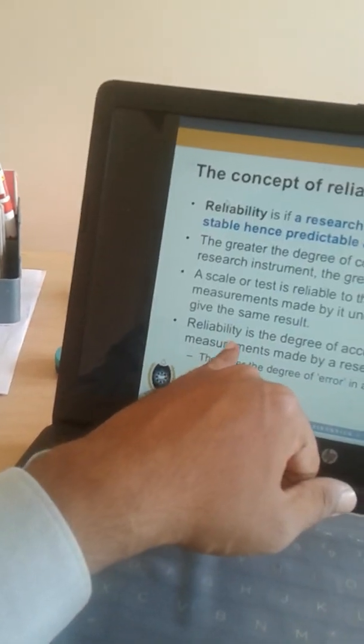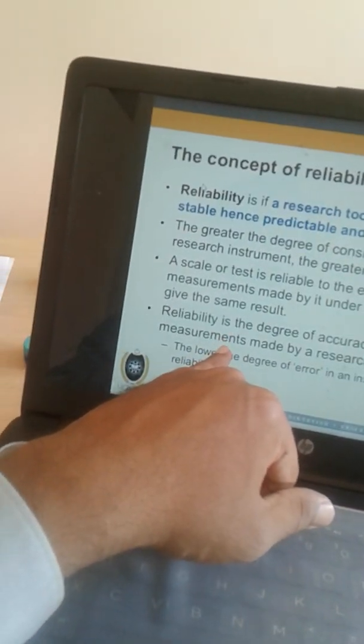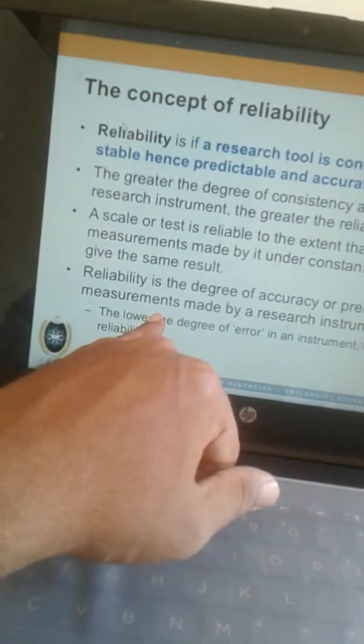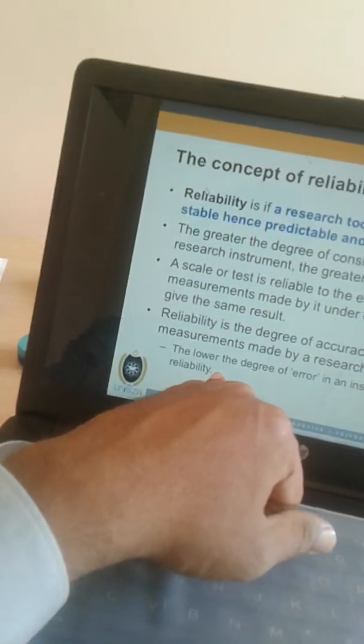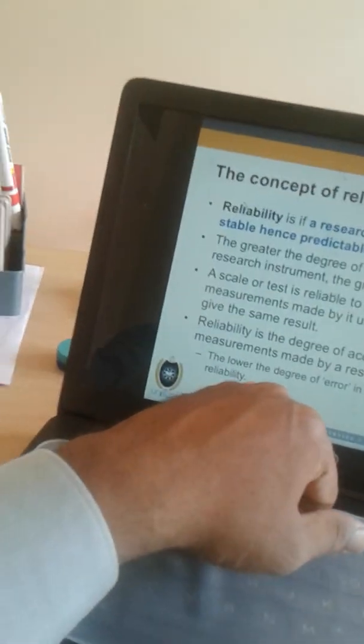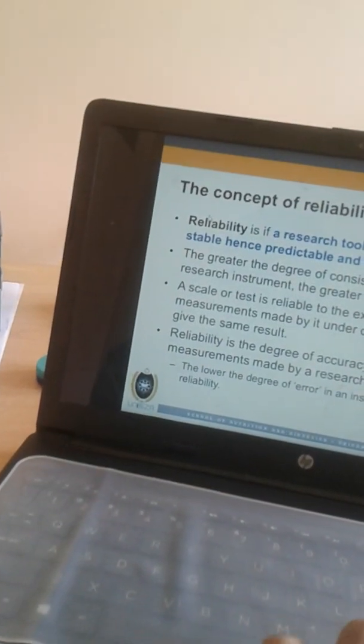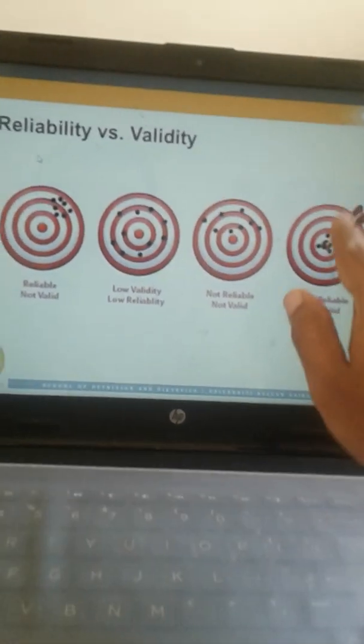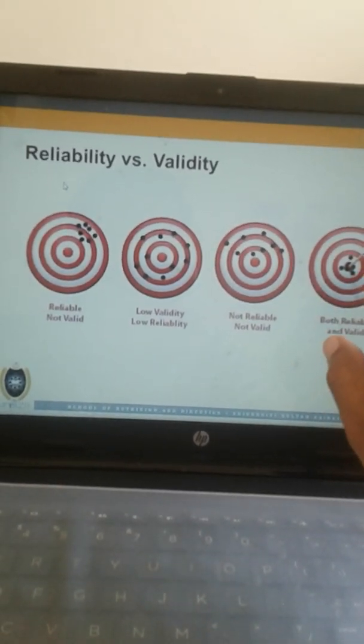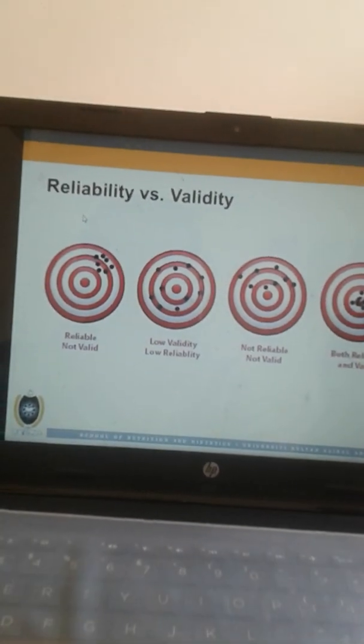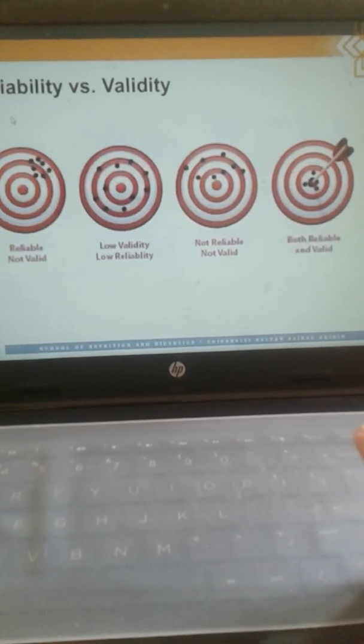Reliability is a degree of accuracy or precision in the measurement made by a research instrument. The lower the degree of error in an instrument, the higher the reliability. In this case, if you look at the last figure, it seems to have less error, and it is considered to be a reliable instrument.